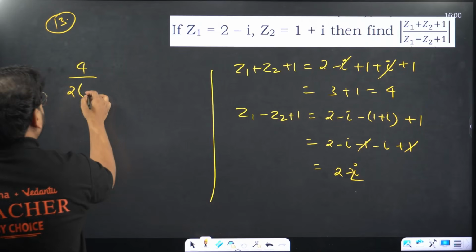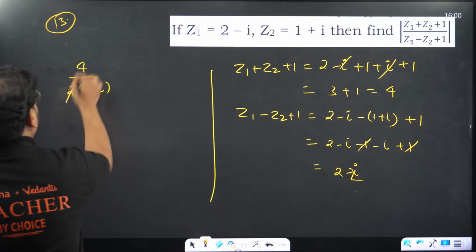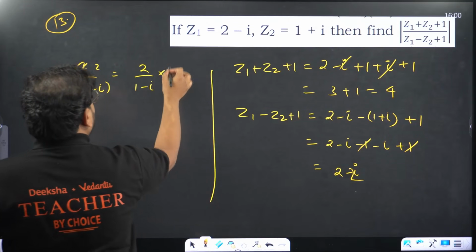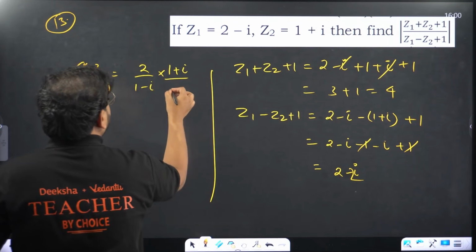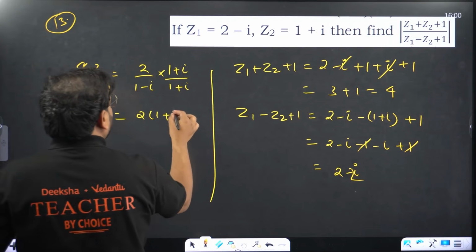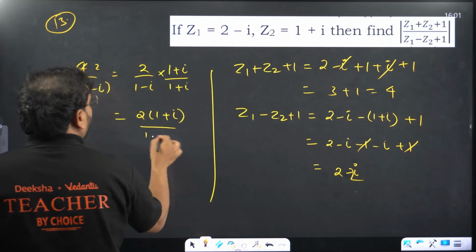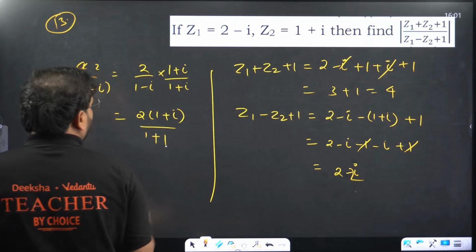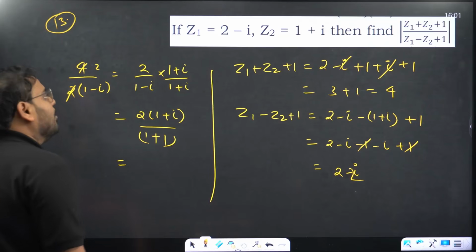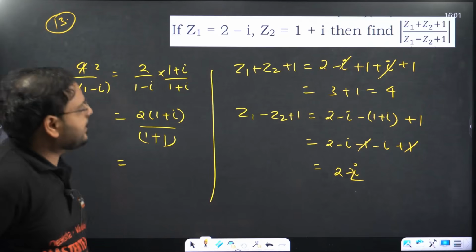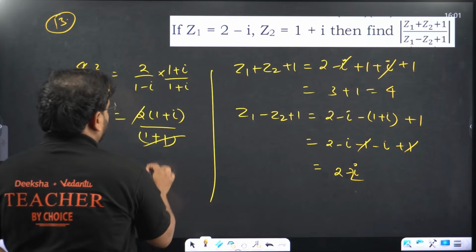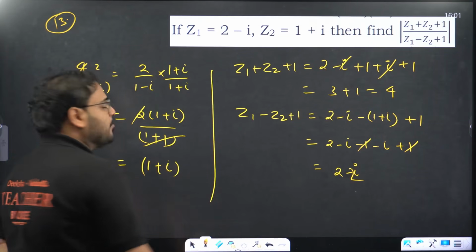minus 2i, I can take this 2 common, and 2 and 2 cancel. So I have here 2 upon 1 minus i. So multiply this by 1 plus i upon 1 plus i. So we get 2 times 1 plus i upon 1 plus 1, right? That will be cancelled again. You have the answer as 1 plus i. I hope this is clear, right?